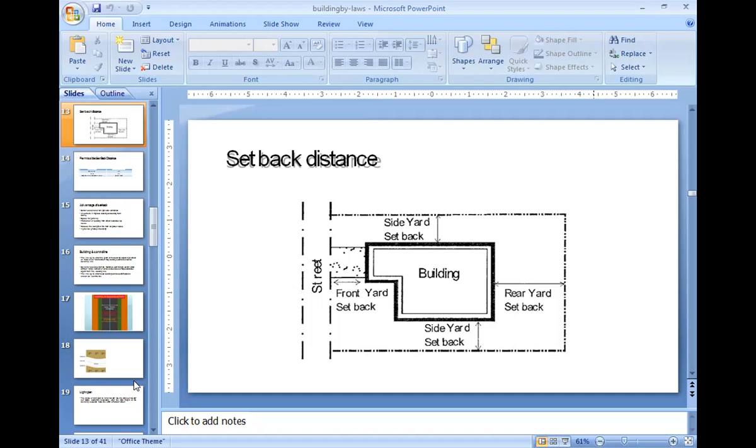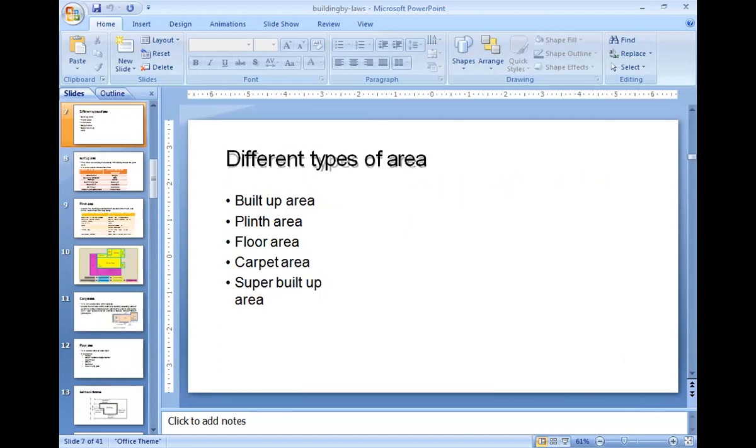So students, in this class, we have covered some of the guidelines of the building bylaws, discussed some of the areas like carpet area, built up area, and setbacks. So I will just summarize all these things.